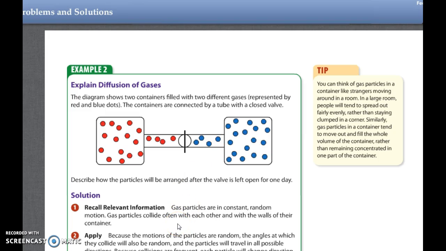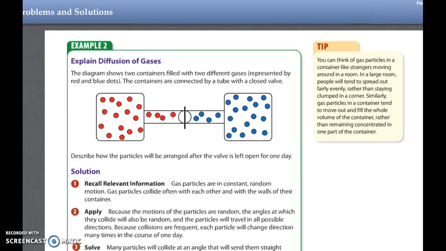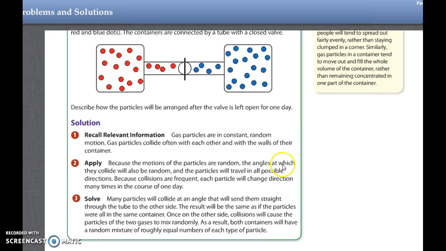Recall relevant information. Gas particles are in constant random motion. Gas particles collide often with each other and with the walls of their container. Because the motion of the particles is random, the angles at which they collide will also be random, and the particles will travel in all possible directions. Because collisions are frequent, each particle will change direction many times through the course of the day.